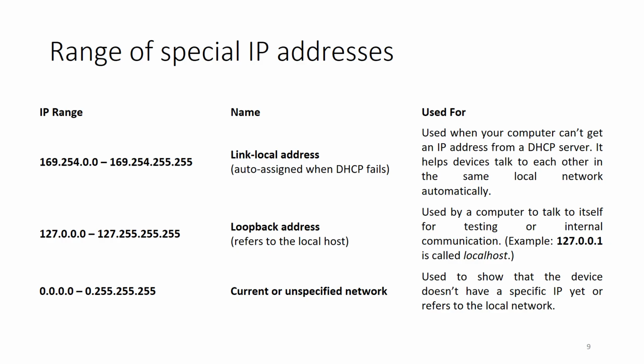Then we have some special IP address ranges. The first range varies from 169.254.0.0 to 169.254.255.255, and this range is basically called a link local address. The second range is specially reserved for the local host, and the third range is 0.0.0.0 up to 0.255.255.255. Basically, this range belongs to the current or the unspecified network.